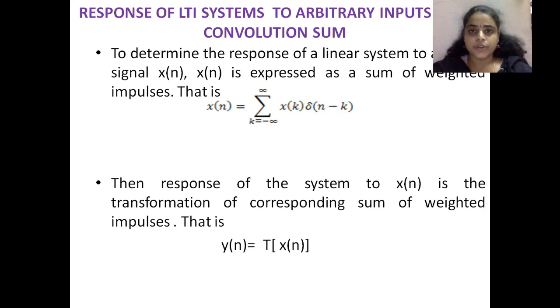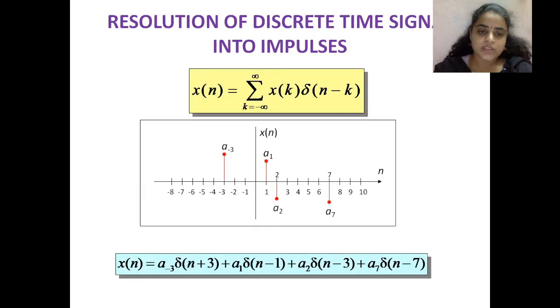Now we are going to see the convolution sum. This is a very important concept, and it depends on the resolution of a discrete time signal into impulses. Here we have expressed our signal x of n in terms of x of k and the impulse train del of n minus k. This is what we are going to apply to get the convolution of two signals.